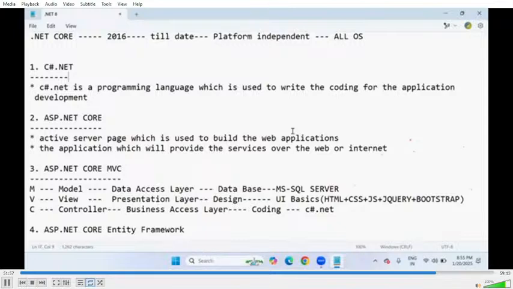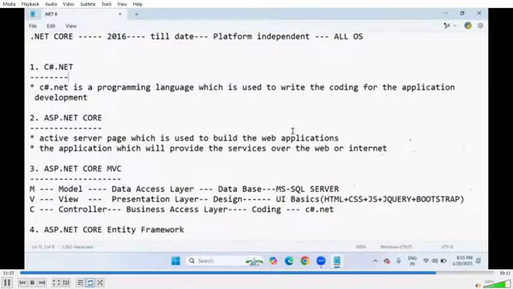Okay. .NET was announced by Bill Gates in the year 2000. The first version of .NET was released in the year 2000. From 2000 onwards, we have been using .NET to build applications in real life. It was announced for the first time by Bill Gates in 2000. It's completely invented and designed by Microsoft.